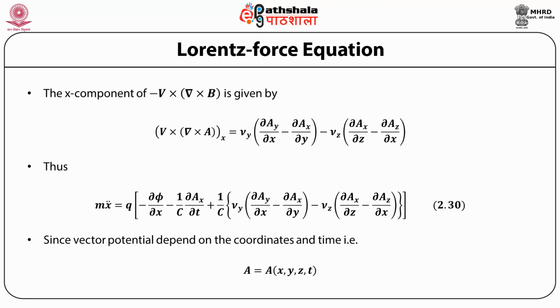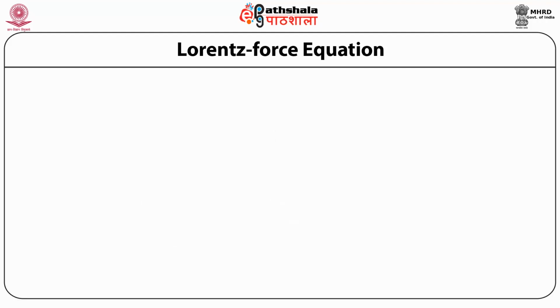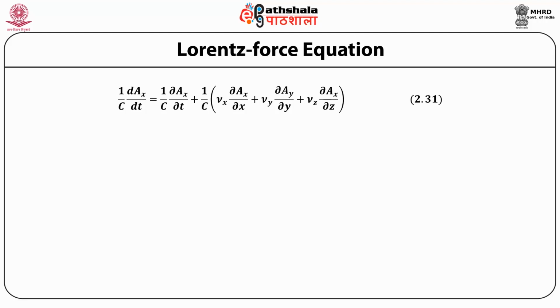Because the vector potential is a function of x, y, z and t, we can write the vector potential A as a function of the coordinates x, y, z and time t. Therefore, 1 by c of the total derivative of the x component of the vector potential with respect to time, by the chain rule, is equal to 1 upon c dAx by dt plus 1 upon c multiplied by vx into dAx by dx plus vy into dAx by dy plus vz into dAx by dz.